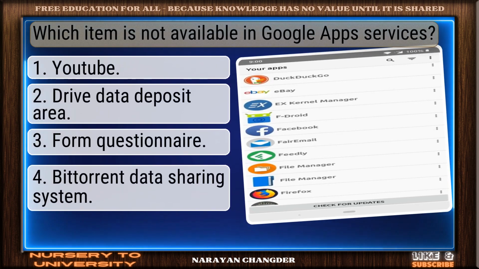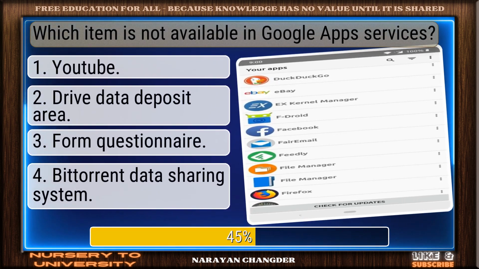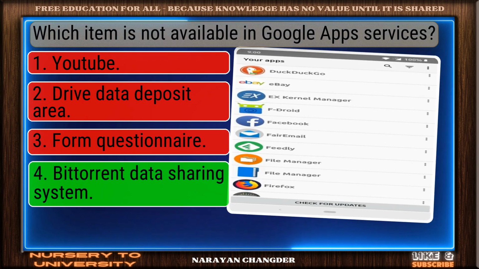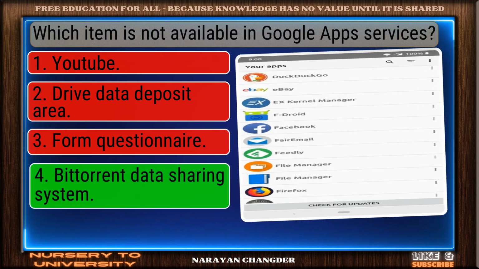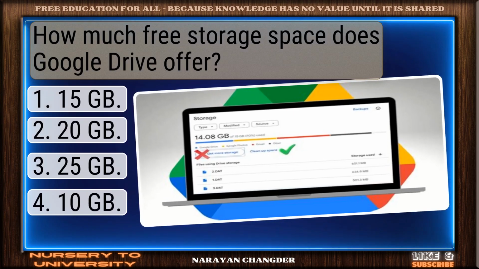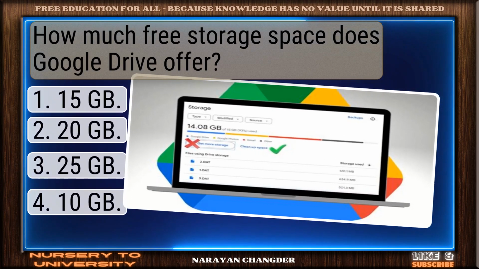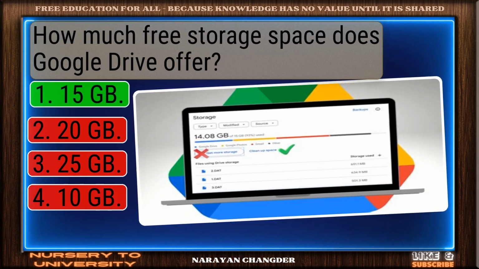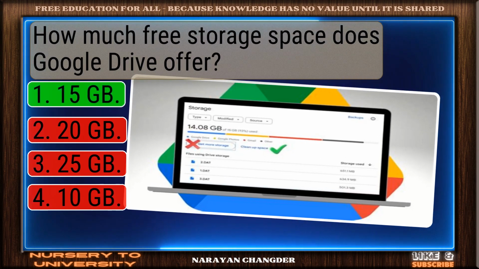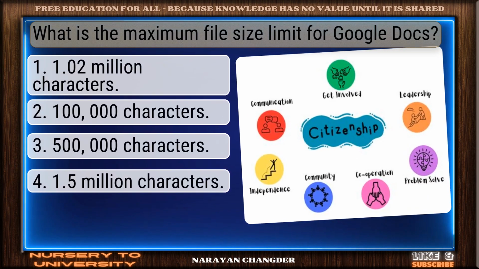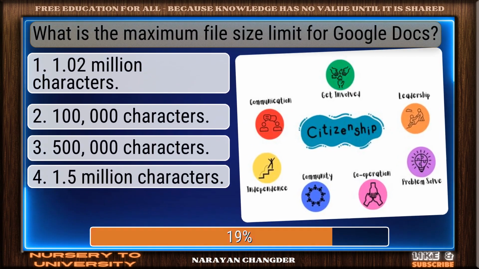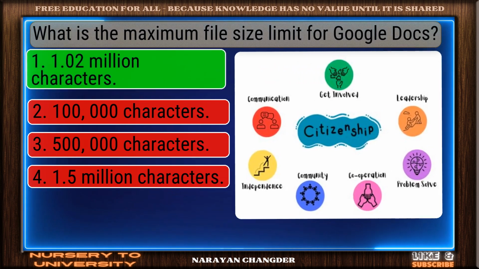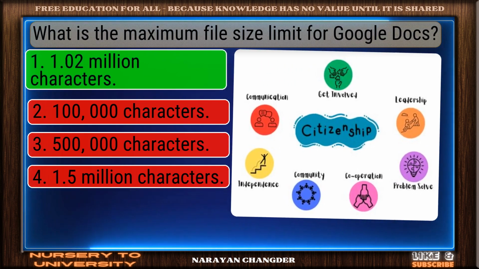Which item is not available in Google App Services? Strong choice. BitTorrent data sharing system is the right answer. How much free storage space does Google Drive offer? Great job. 15 GB is the accurate answer. What is the maximum file size limit for Google Docs? Clear logic. Your choice, 1.02 million characters, is sound.